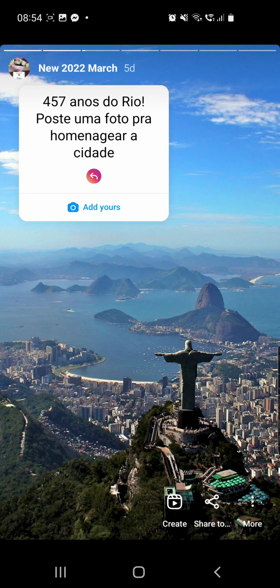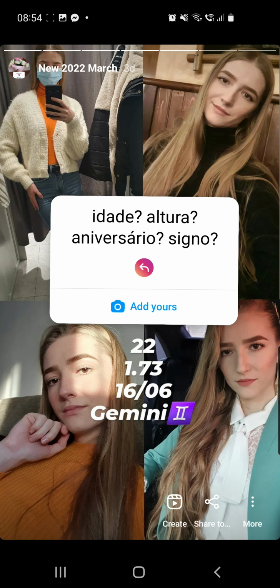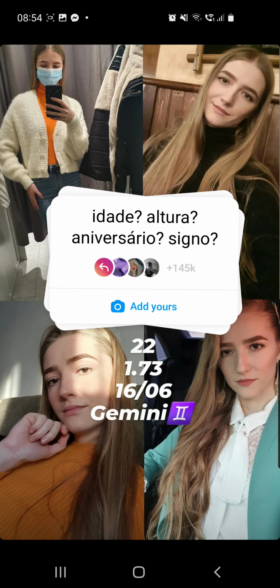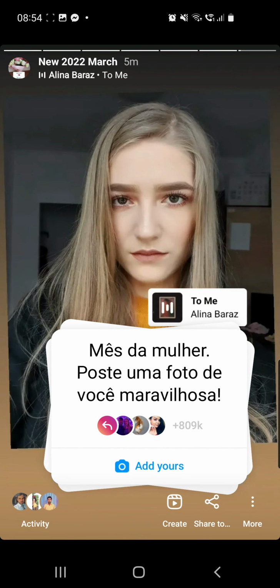Now you have to tap until you find the desired sticker. And you can also check my other viral trends if you like this one, for example. So there we have it. Click on the Add Yours button.